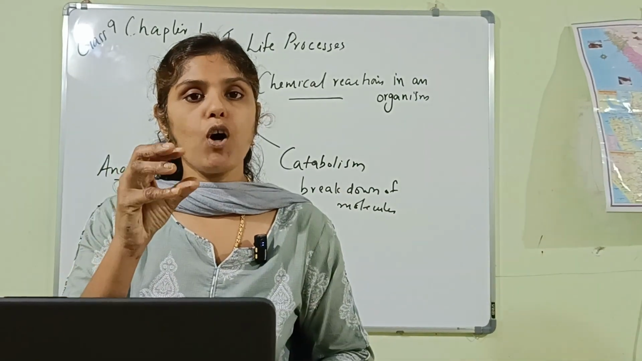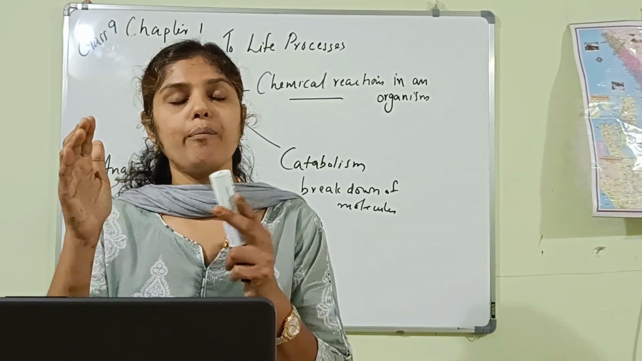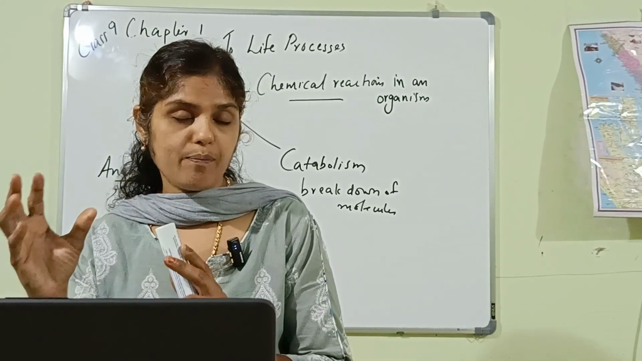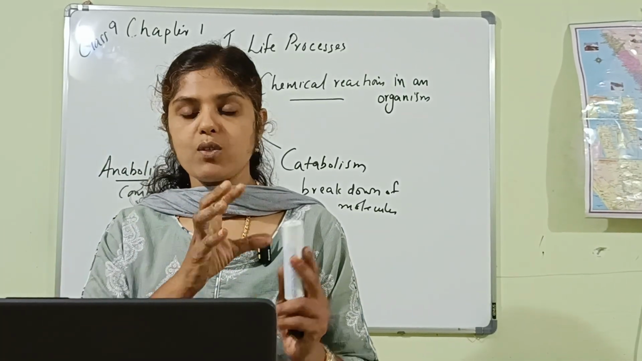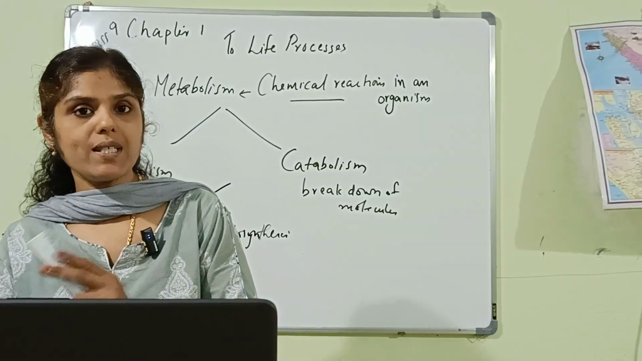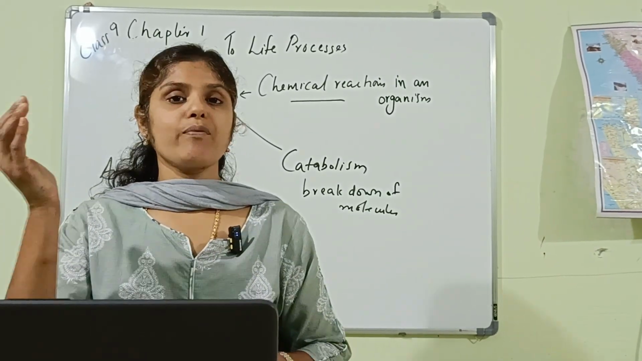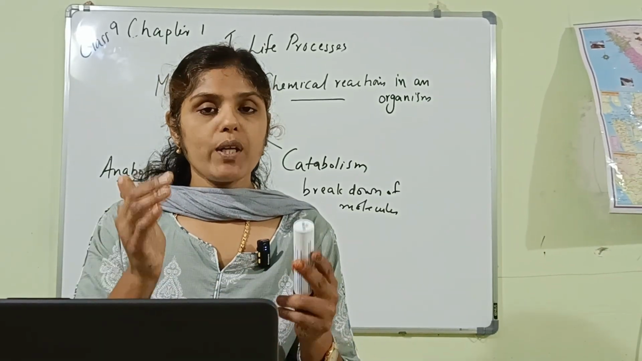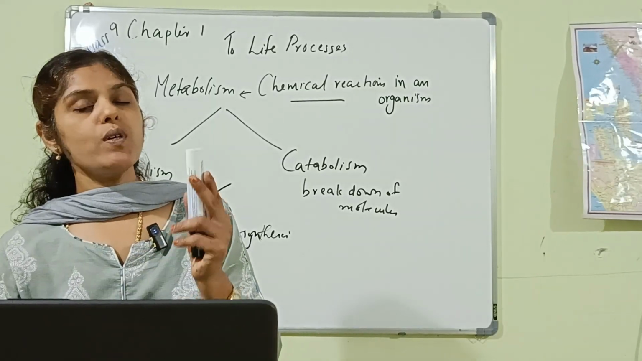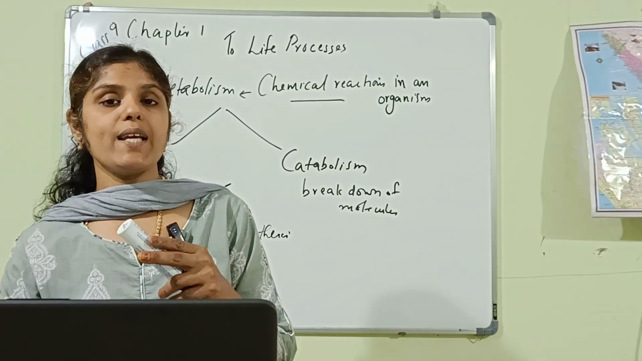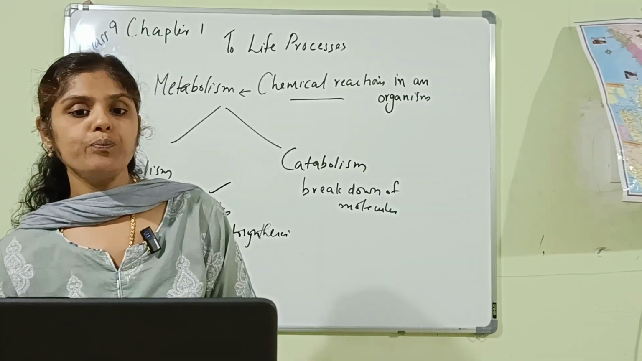Proteins are formed of amino acids. In catabolism, these proteins are broken down into their basic unit, that is amino acids. Amino acids are combined to form proteins in the case of anabolism. In the case of catabolism, proteins are broken down into amino acids. That is, complex molecules are broken down into simpler ones. Is it clear for you?